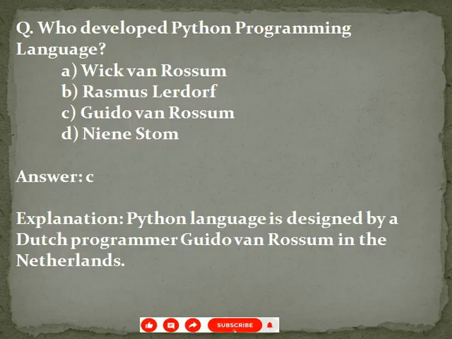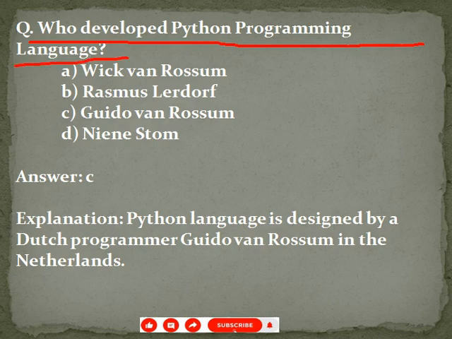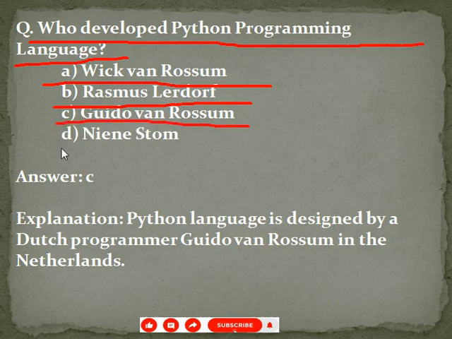Here we are discussing some important questions of Python programming. Our first question is, who developed Python programming language? Given options are option A, Wick van Rossum, B, Rasmus Ledrow, C, Guido van Rossum, and D, Nanny Stomp. Your correct answer is option C, Guido van Rossum. He is a Dutch programmer from Netherlands.